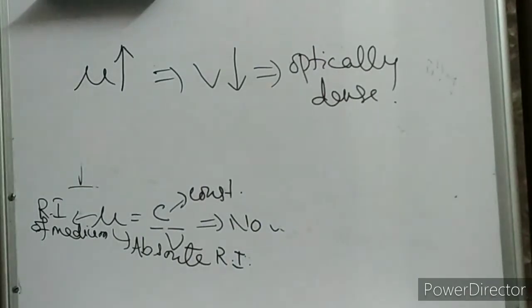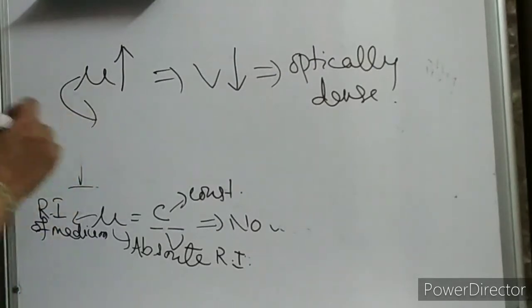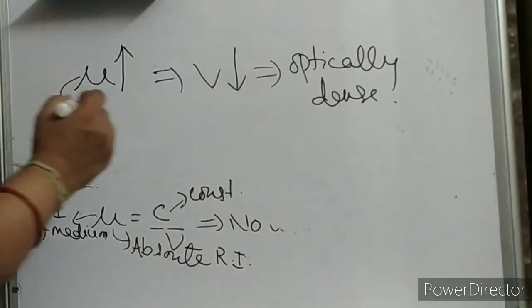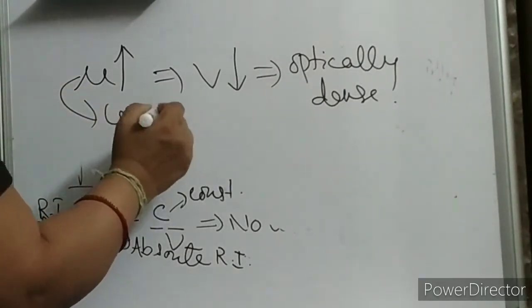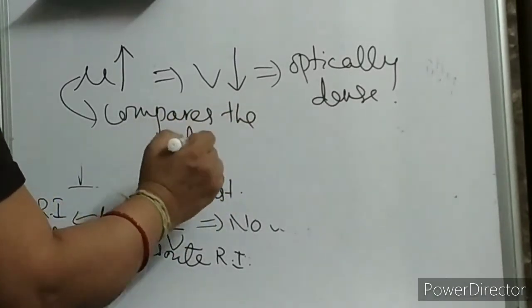What is this mu? What does this mu do? Mu is actually comparing the velocity of light.